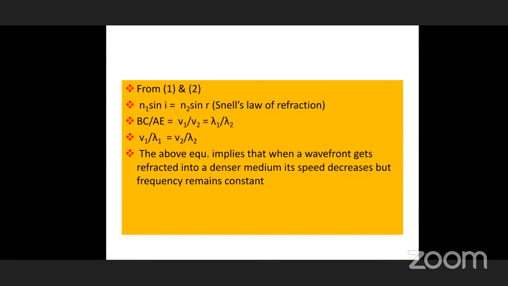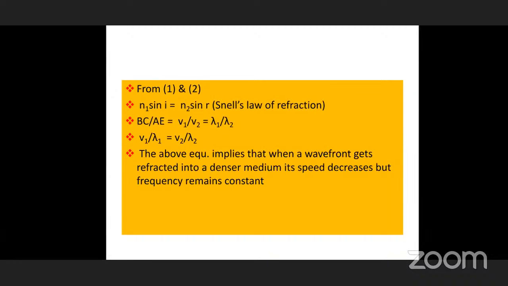And here BC by AE is equal to V1 by V2. Is it not? V1t by V2t, the t's get cancelled, V1 by V2, which is equal to lambda 1 by lambda 2. What is this lambda? Lambda means wavelength. The distance can be converted into wavelengths. So you can write BC is the waves in medium 1, that's why it is lambda 1. And AE is in the second medium, that's why it is taken as lambda 2.